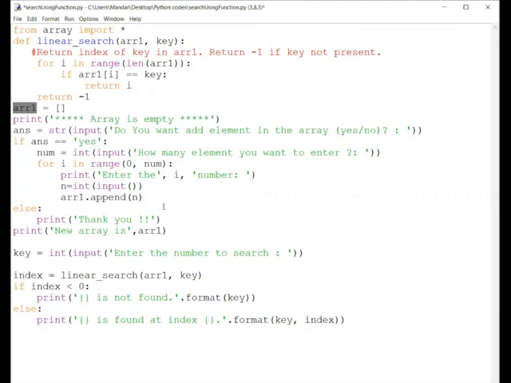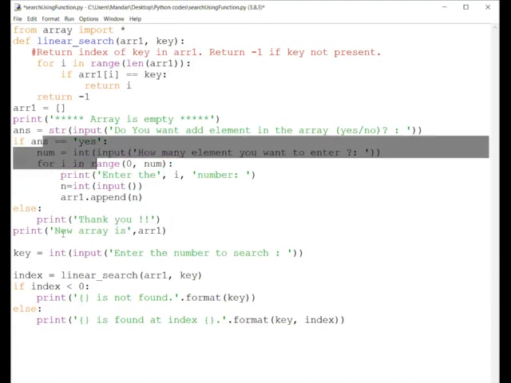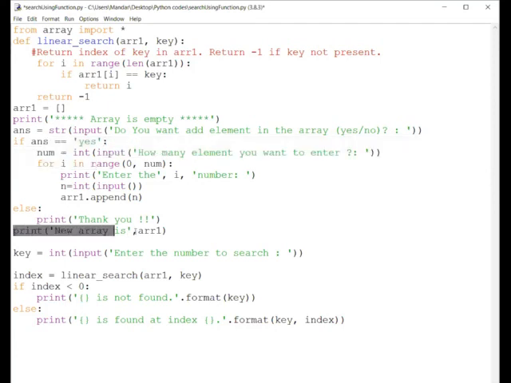Okay. And here if we write no, suppose here if I write no, in that case this will not come in the if part, it will come in the else part. So directly I am saying thank you and I am getting out of the loop. Okay. After this is done, the new array is what? We see an array there, the new array. So that array is being printed here. The new array is, and in front of it we give the array ARR1.